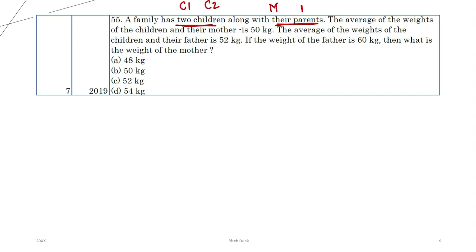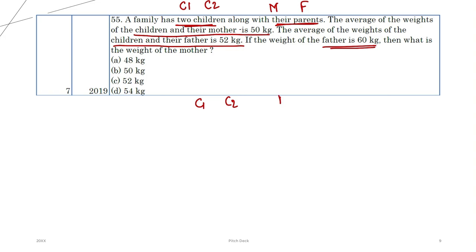And there should be some mother and there should be a father, right? Average weight of the children and their mother is this much. Average weight of the children and their father is this much. And the weight of father is given to you, that is 60. What is the weight of mother? Now, let's see what they are saying.